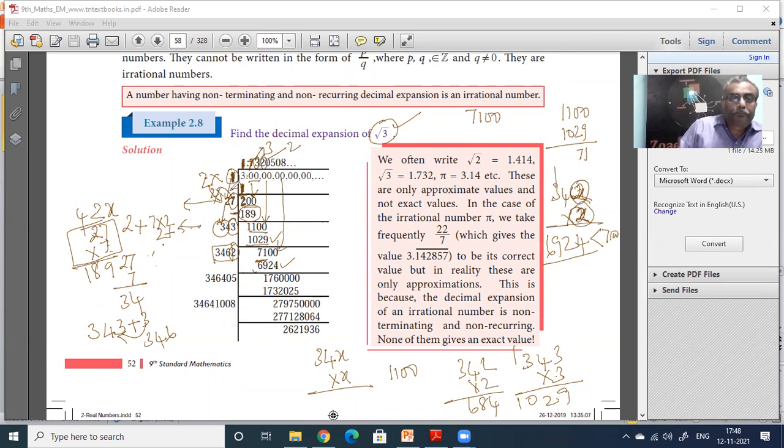So now you are getting 1.732. This is usually taken as the root of 3 value, but it's not ending there. It is continuing. So 7100 minus 6924 you have to take. How much is it getting? 176 is getting.